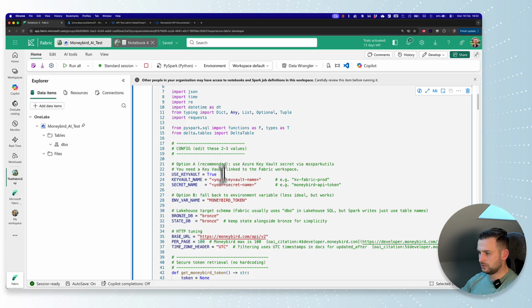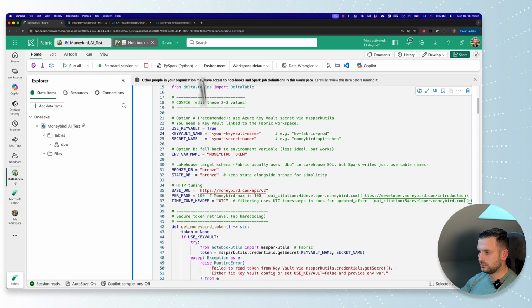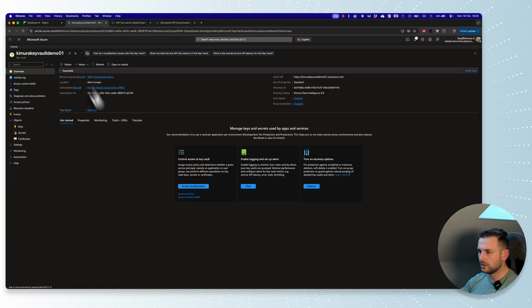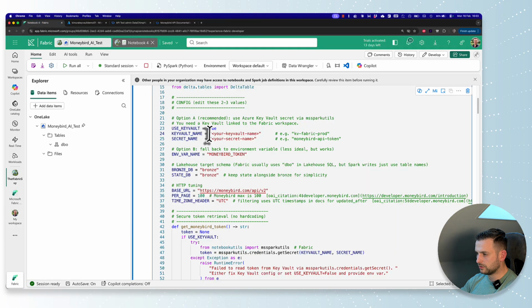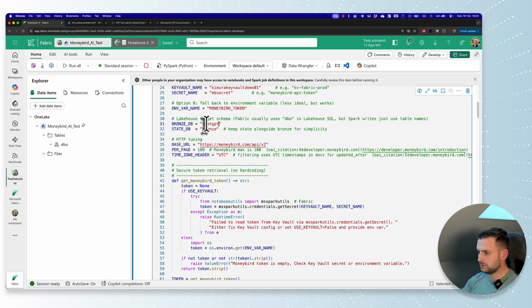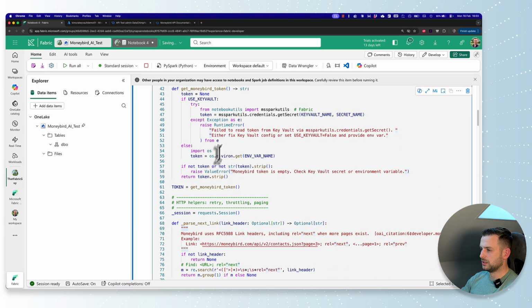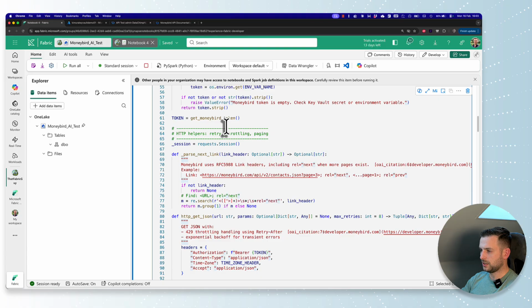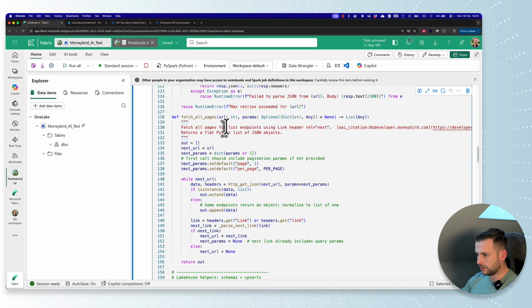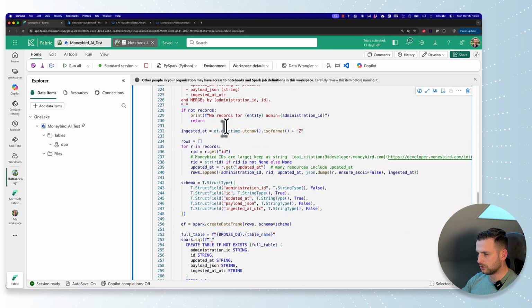We will then need to put in our key vault name, and this is something I think is not going to work. I think we need the key vault URI, but let's copy in the key vault name like it suggests, and then we put in MB secret because that's our API token name. We will change this to ChatGPT. All right. And then I don't think there is anything we need to configure in here. It should probably all work.